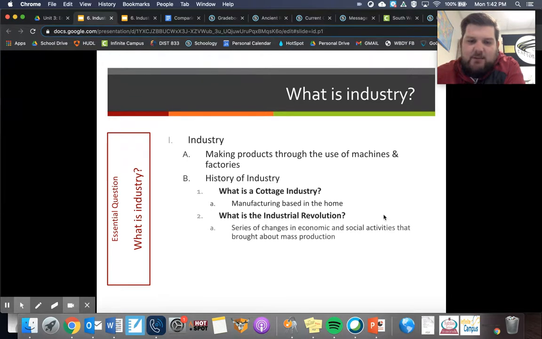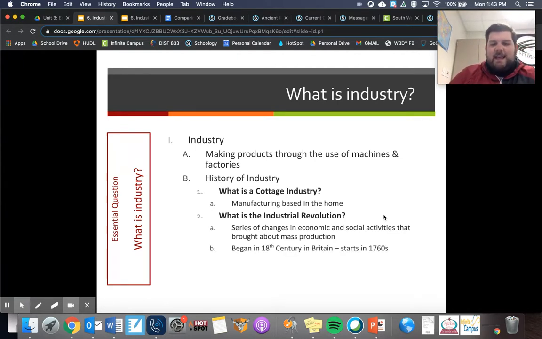Then the Industrial Revolution comes around, which was a series of changes in economic and social activities that brought about mass production. That's the definition of the Industrial Revolution. But it was really just a time of immense industrial growth. A lot of factories were being built, a lot of inventions were taking place, a lot of jobs were in factories. It was a period of extreme growth and industrialization across the entire world.